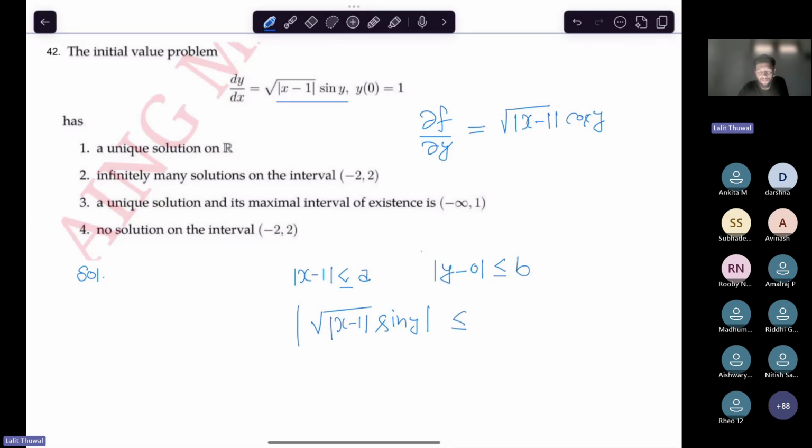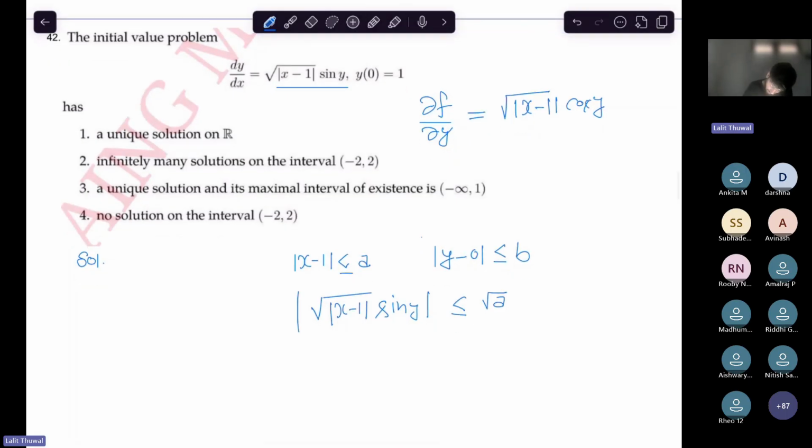What is the bound of this? Root over A. And if the interval of existence is like this, then how is h found? Maximum of or minimum of? Minimum of. Minimum of A, comma B over this bound.